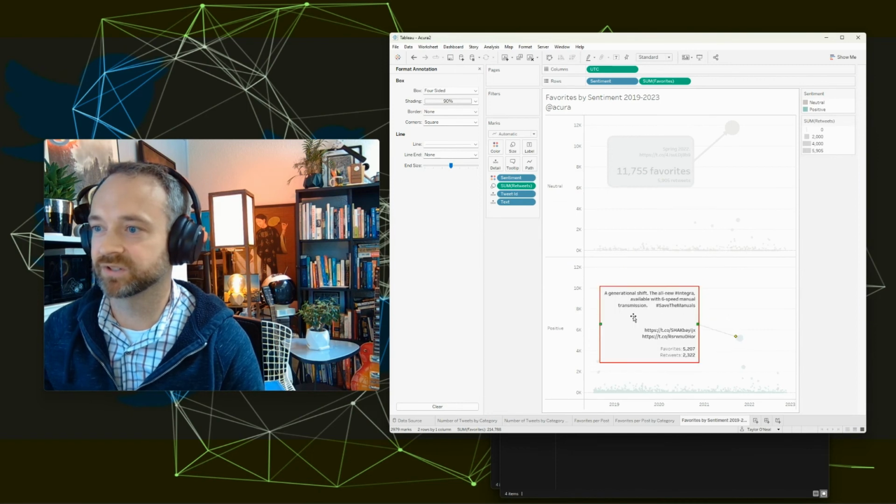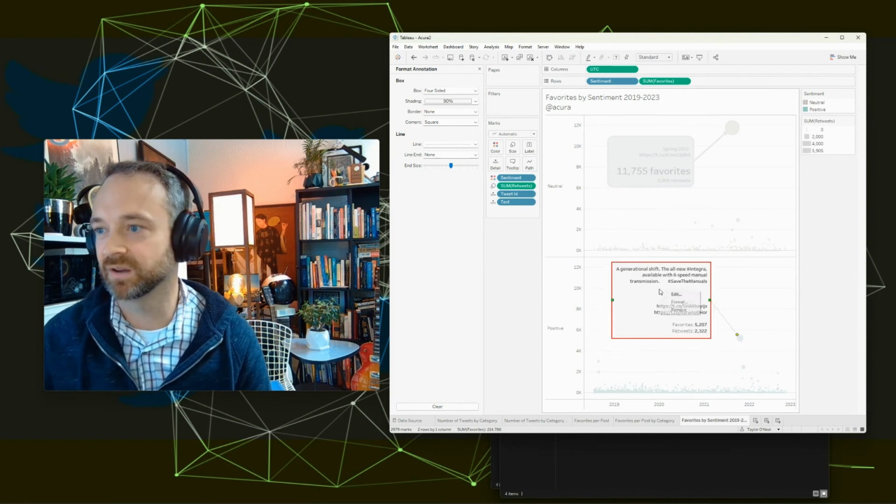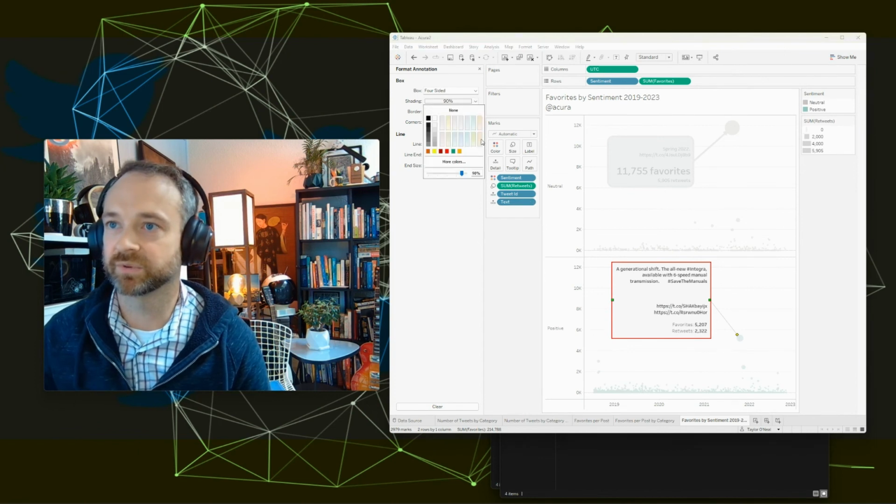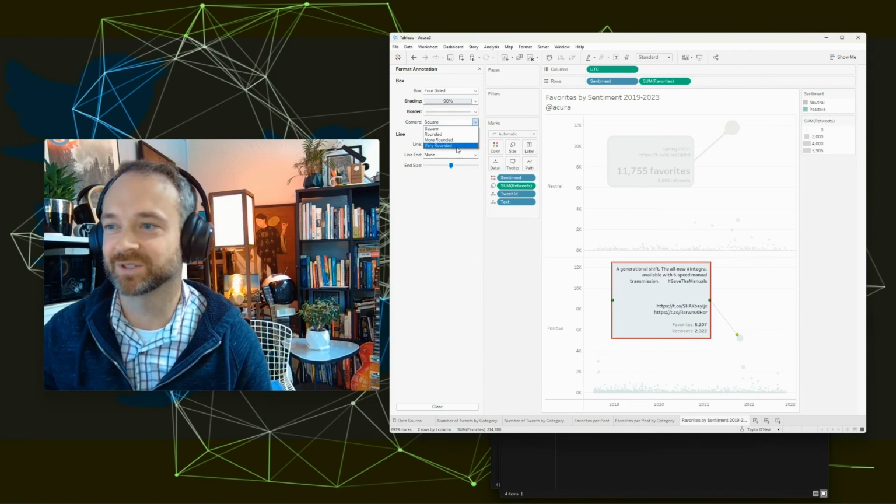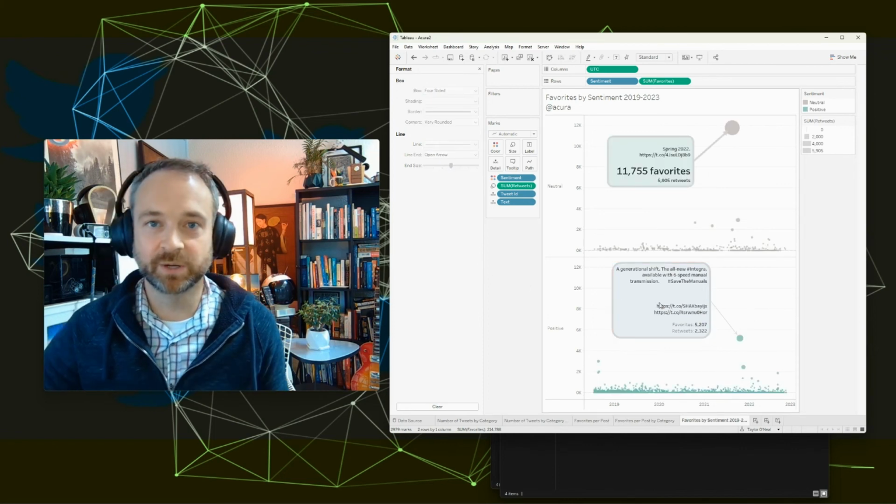We have the all-new Integra. So that was big news. It has been a long time since the Integra was in production, and they clearly have a lot of fans in that type of market. That is a terrible color. We'll try to mix it up here and make some rounded corners and change some different things there. So make sure that's a readable annotation.